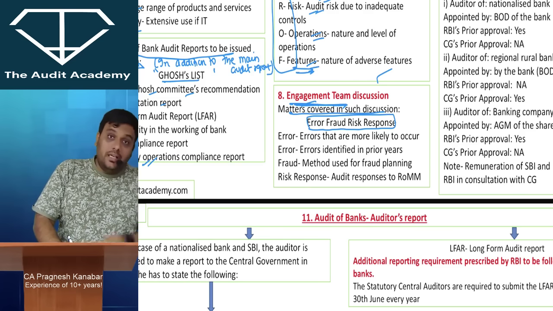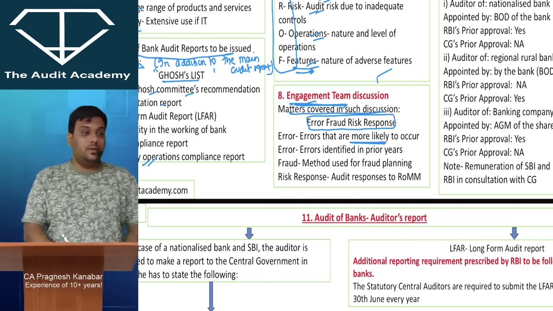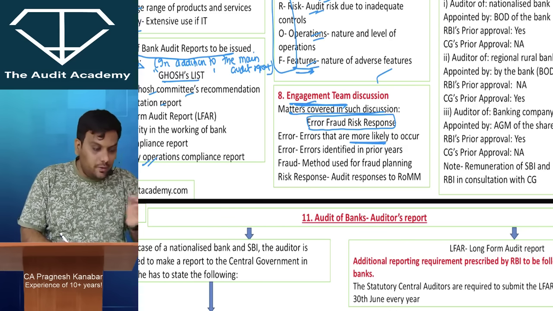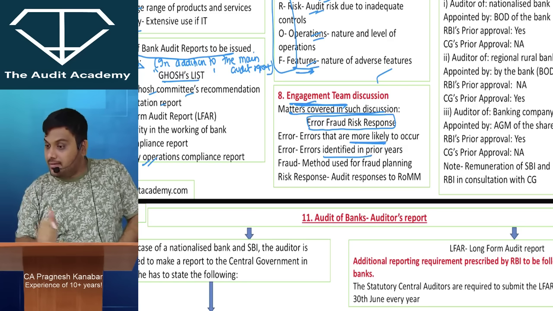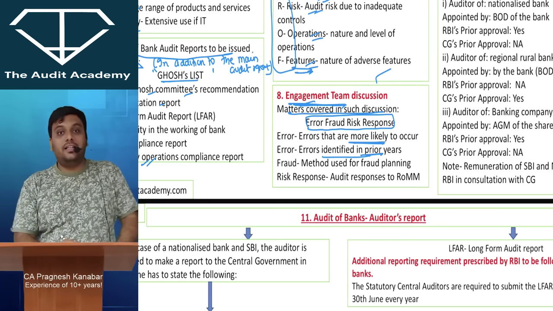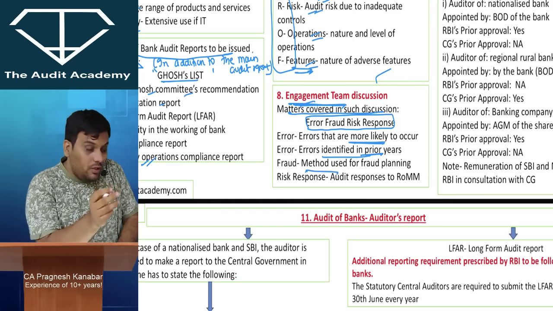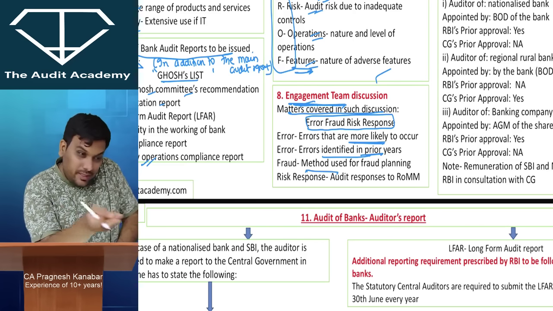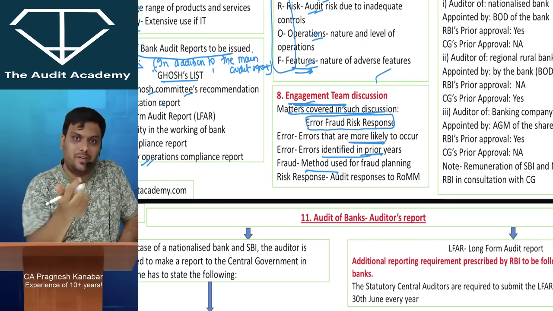I'm going to discuss with the article that there are certain errors that are more likely to occur, so be careful. Last year there were so many errors, so we have to be careful this year also. Errors identified in the prior years. Then, management may use this XYZ method for fraud. Be careful. I need to tell them how management may commit a fraud.